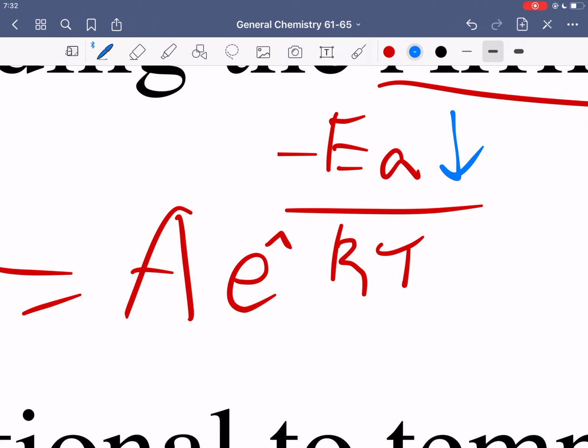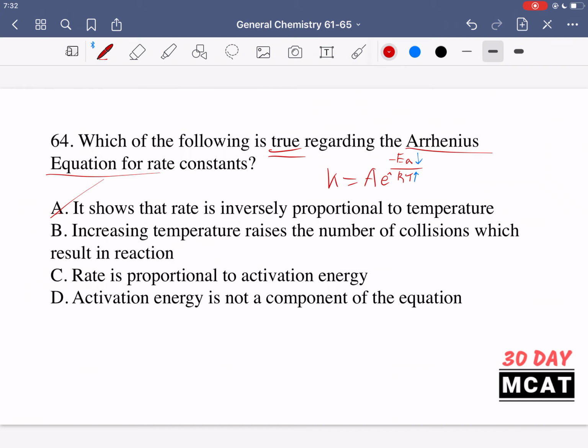So lower activation energy increases the rate of reaction, and similarly a higher T. R does not change, but T can. A higher T gives us once again a small number, because if we have a big denominator, we have a small number. Overall, we have a number that's closer to zero for the exponent, and so either increasing the temperature or decreasing the activation energy gives us a higher rate for the reaction. That's what the Arrhenius equation tells us. So A was incorrect. B is saying increasing temperature raises the number of collisions which result in a reaction. So B is correct.